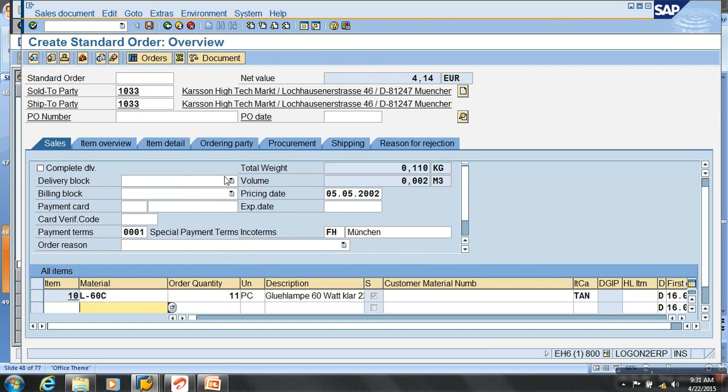So let's say now this is my order. What is this here? Sold to party, shipped to party. Is it not both customer? Sold to party is nothing but a customer who has placed an order to me, and shipped to party is a customer to whom I need to ship the goods. So what is the customer number here?